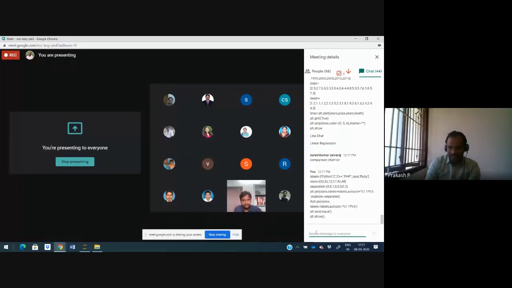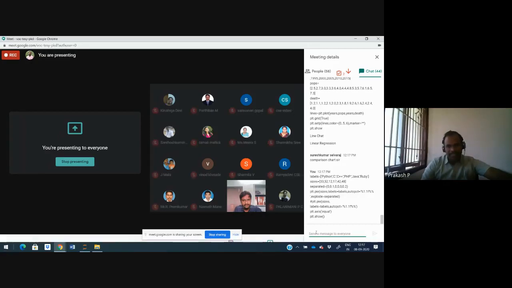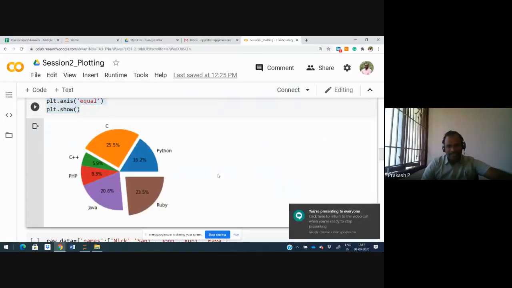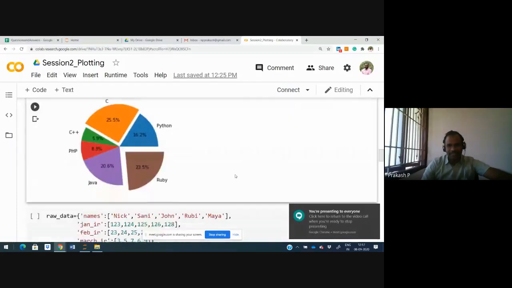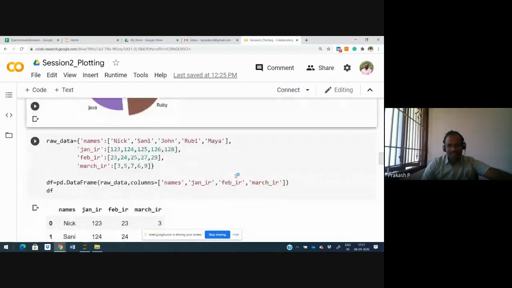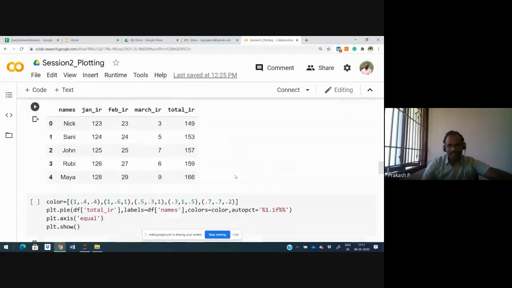But please keep all these notebooks. These are all the very basics. If you have them, definitely you can survive in machine learning and data analysis. These are the basics required for any data pre-processing and plotting. I hope you make it a pie chart. Change the parameters, you will get a feel for how it looks.